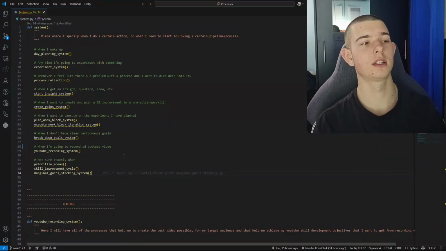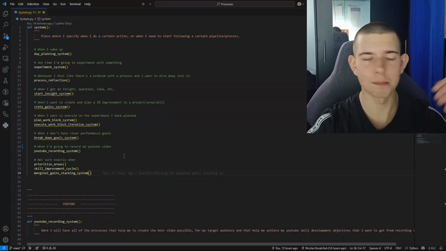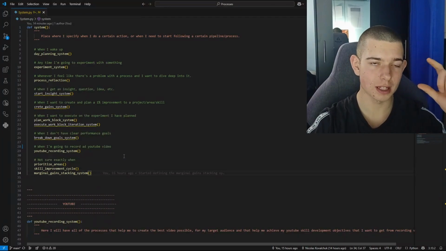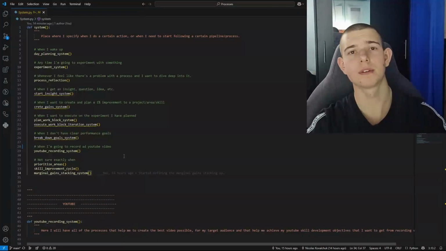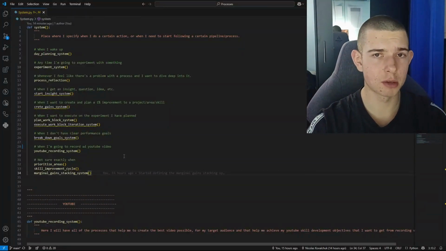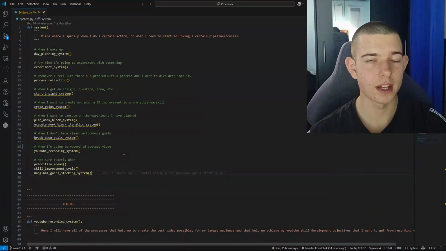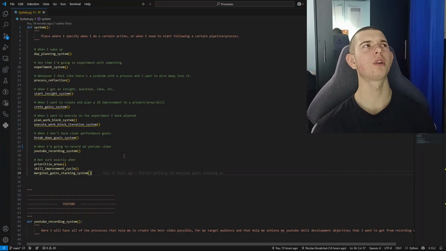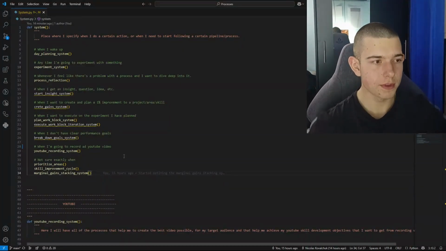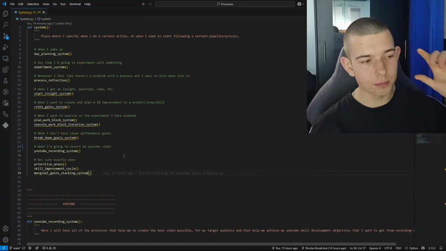What I did exactly was just execute on the process that I'm trying to create, make mistakes, and as I make mistakes, as I execute on the process or on a part of the process. For example, if I'm trying to make a system, track, experiment, reflect over the experiments to see what I can do, reflect better, get better insights, and improve 1% every day. If I'm working on that, instead of thinking about how I would do it, I just do it instantly. Go take action, do it, and then as I'm doing it, or maybe a bit after I do it, I reflect and put down the process that I followed.